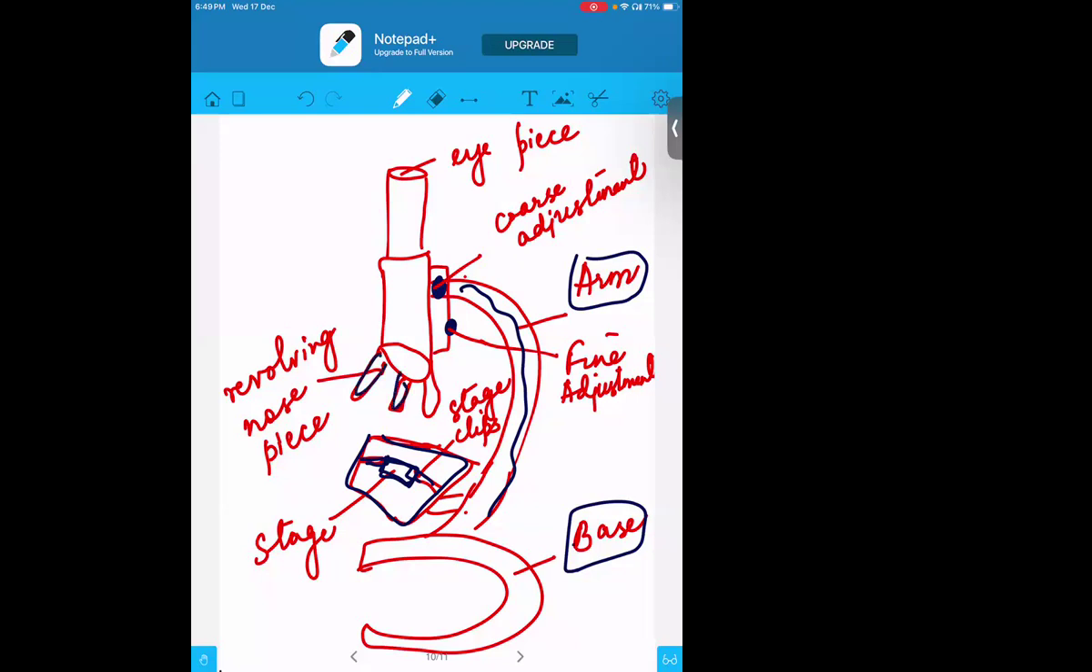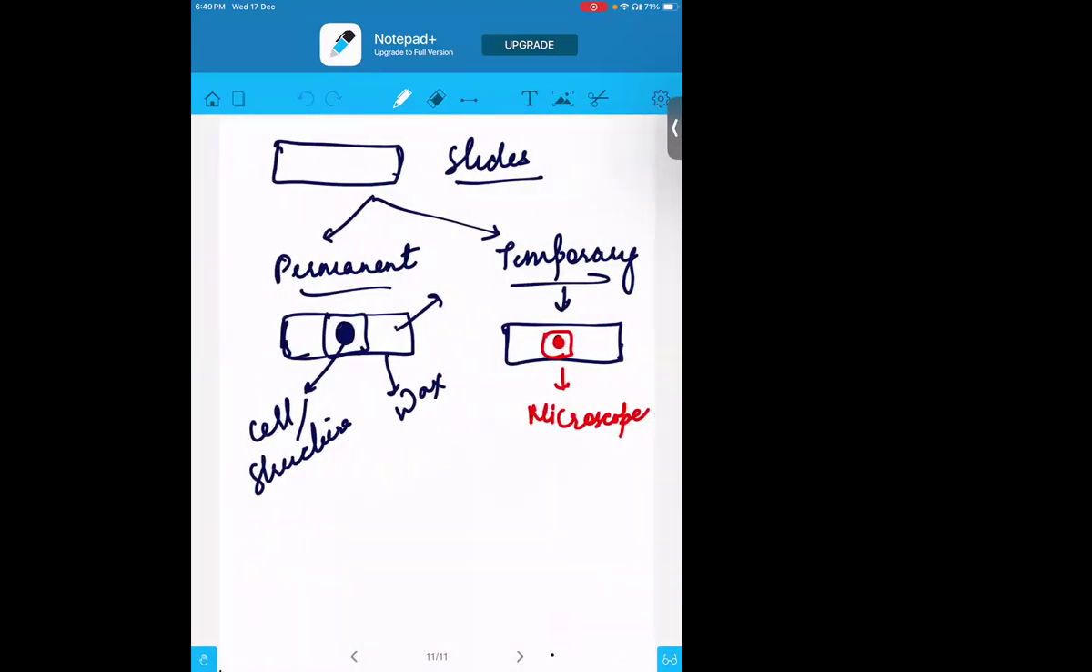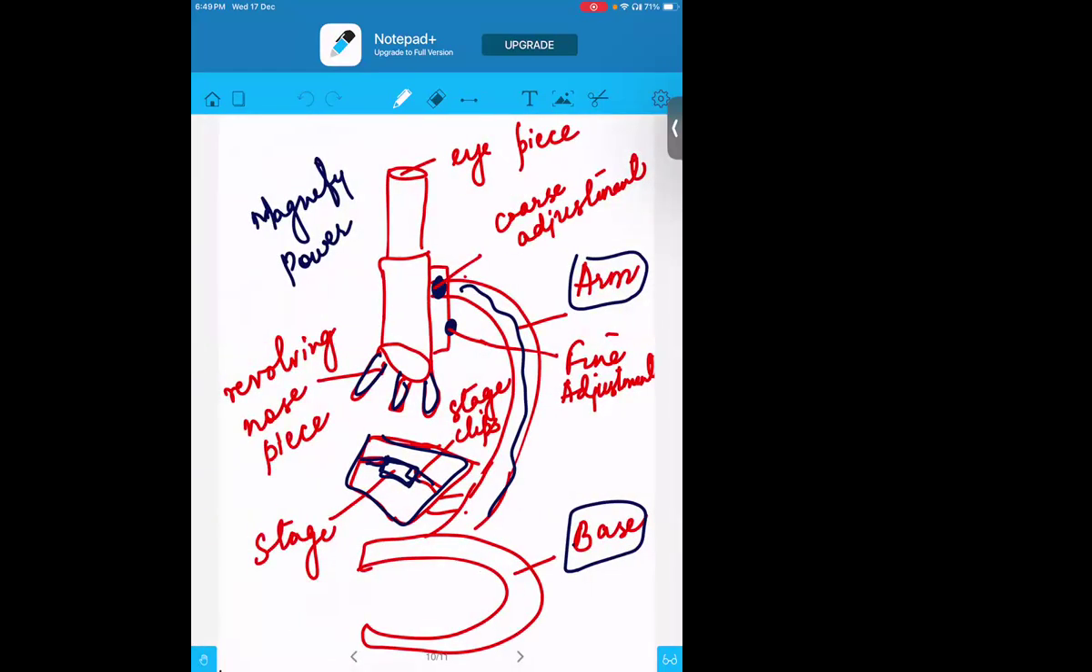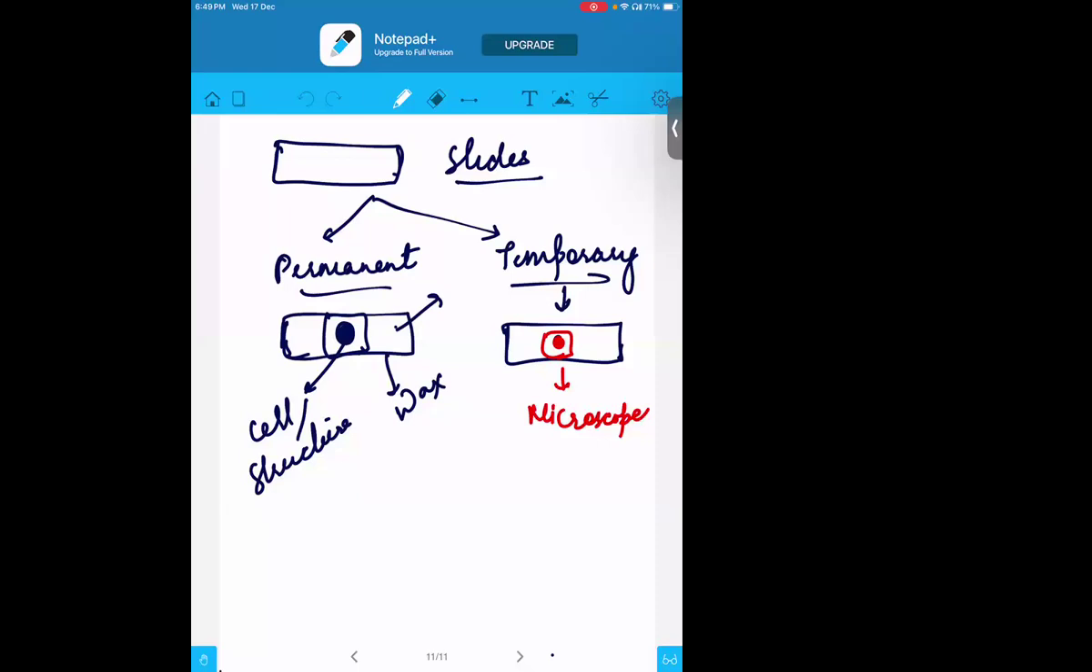Then this is the revolving nose piece, which we actually use to magnify the object. So whatever object you wanted to see, it's like a zoom kind of thing. Like in the mobile phone, we have the pixels and all, right? Same way, if you want to see things in a better way, you will be using the magnifying power. In the microscope, generally we have 10x, 15x, 45x, 30x. This is the least one which we use actually.